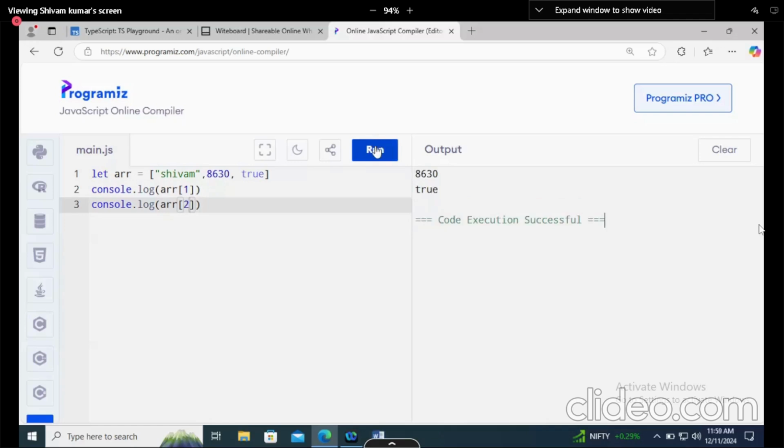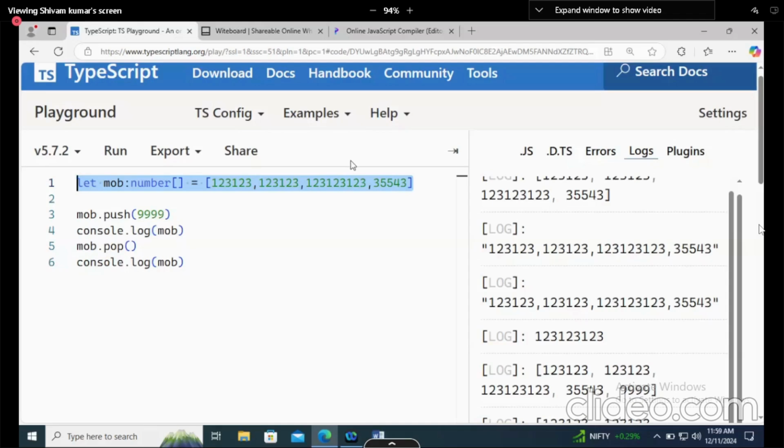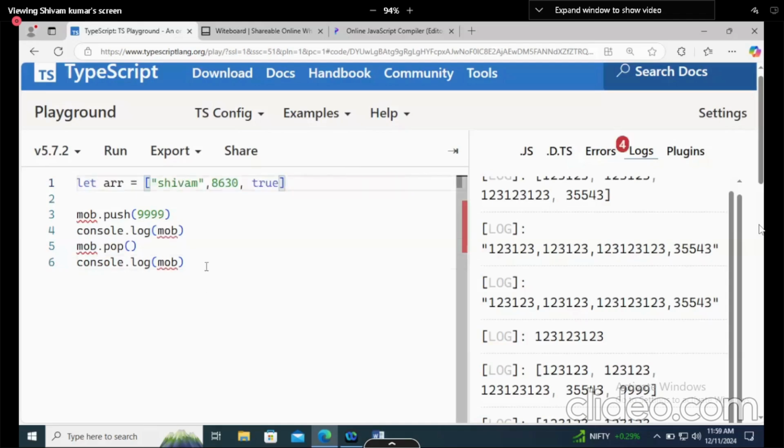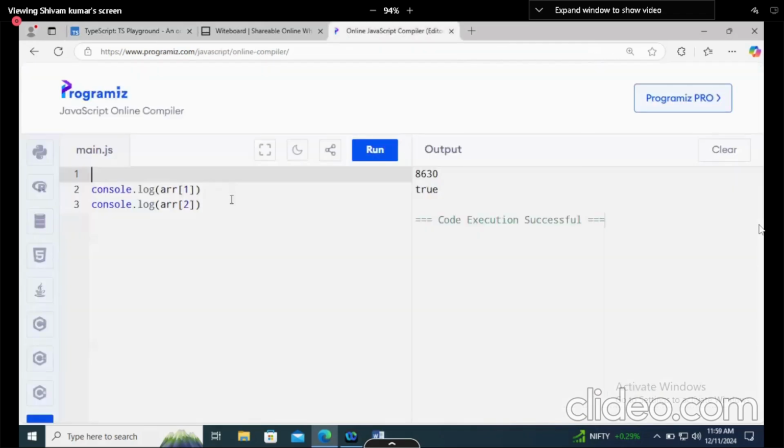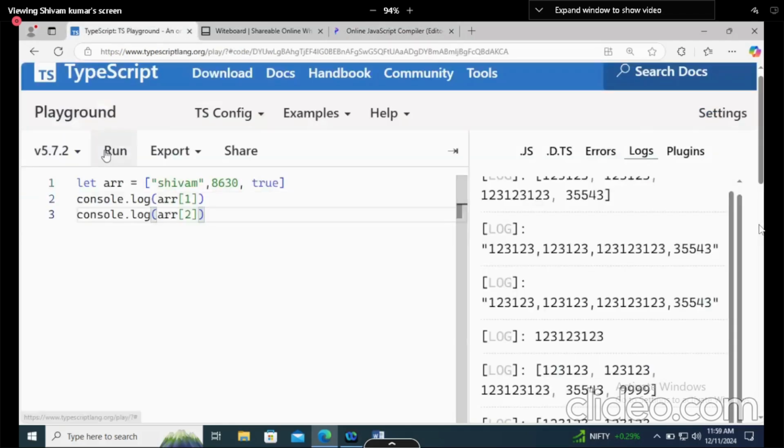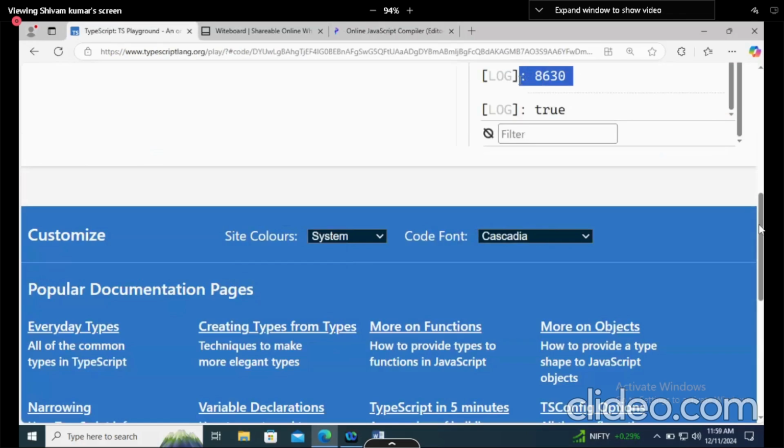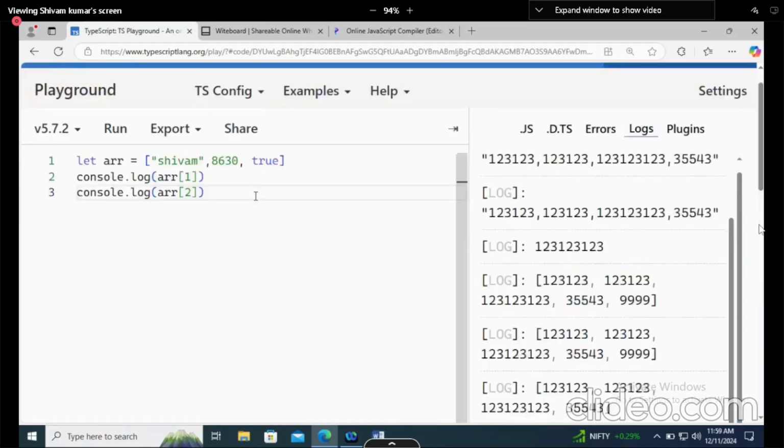True it will print. But if I write the same array in TypeScript, there also it will work fine without any problem. You know where we will face the problem? Once we add the type to it. So 8630 it is printing and true it is printing.